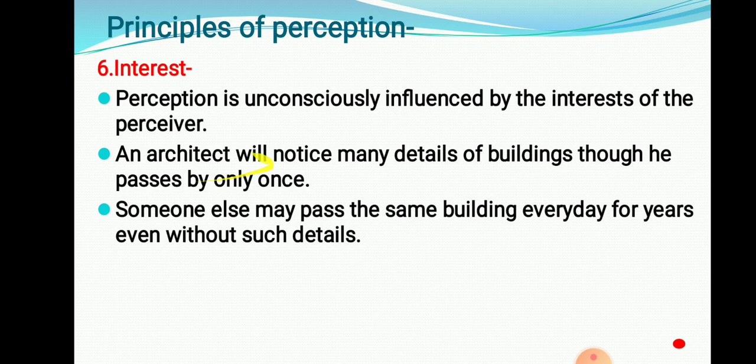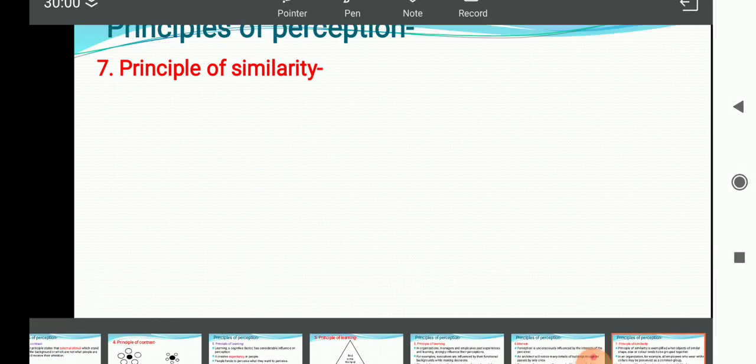But the architect is interested, so even passing only one time, he is able to notice the design of that particular building. But a common person will not notice it, as he is not interested in that building, as he is not an architect.